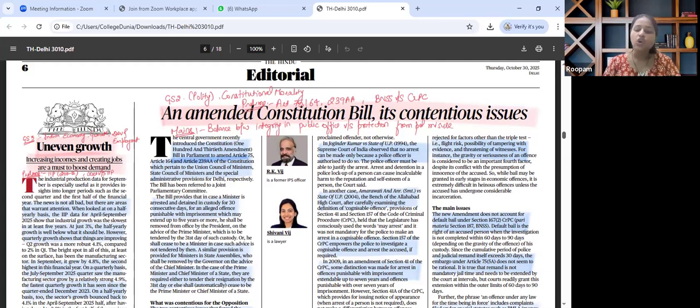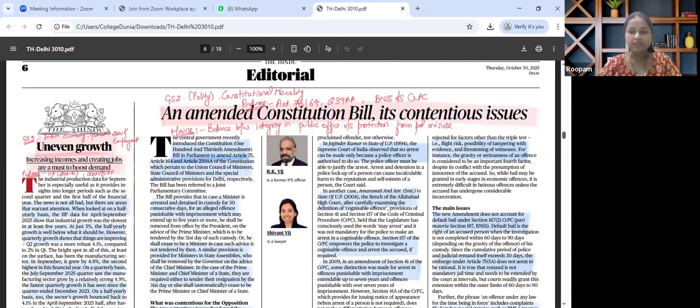Data reveals the slowest half-yearly industrial growth in 5 years, only 3%. It is highlighting uneven sectoral growth. That is, manufacturing shows recovery, but labor-intensive sectors show a lag. From the prelims perspective, the areas we have to read and revise are the index of industrial production, its base year, components such as mining, manufacturing, and electricity, the difference between core industries versus IIP, and concepts with regard to base effects and labor-intensive industries.